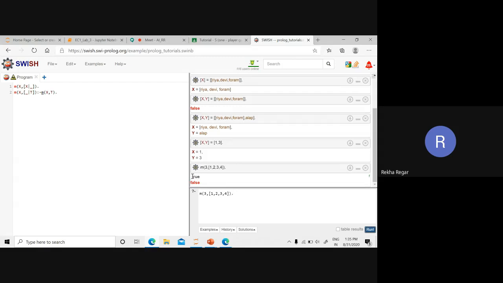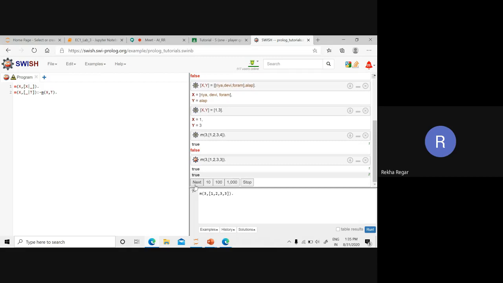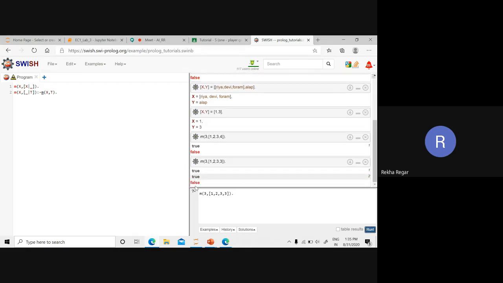Only one time this is going to be present in the list, so we get the value true one time only. Suppose this is also 3, we will get true two times. Next time it is also true. After that, there is nothing called 3. Likewise, it is going to run the program. We will continue this in our next session. It means we will study more about lists in our upcoming session also.